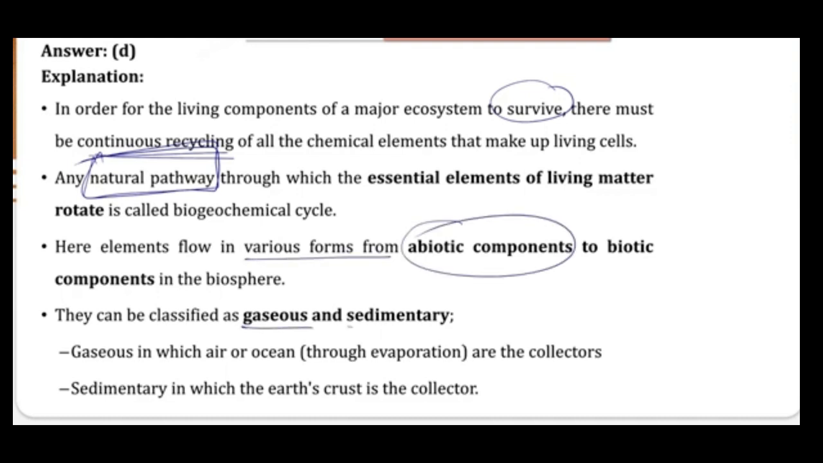And when we are talking about the gaseous and the sedimentary classification, here gaseous is one in which air or ocean, through evaporation, are the collectors, and sedimentary is one in which the earth crust is the collector. Okay, so we have discussed this question.